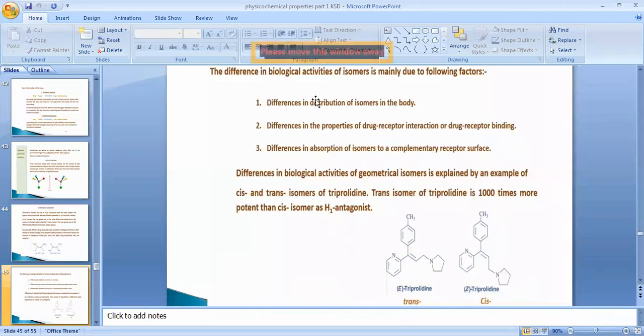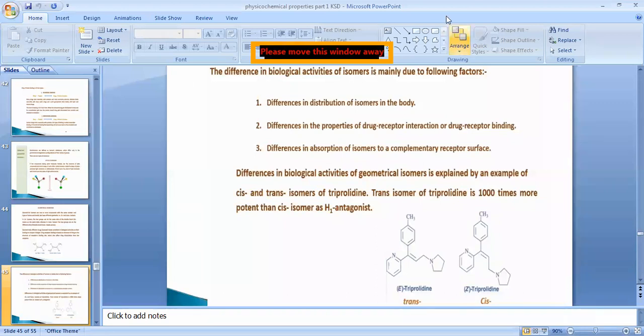Now, how does the biological activity differ when isomers are there, whether they are stereoisomers, optical isomers, or geometrical isomers. Stereoisomers means a change in the structure in space. Optical isomers means they are mirror images of each other. And the third, geometrical isomers, means the bulkier groups in the structure are on the same side of the double bond or the opposite side of the double bond.